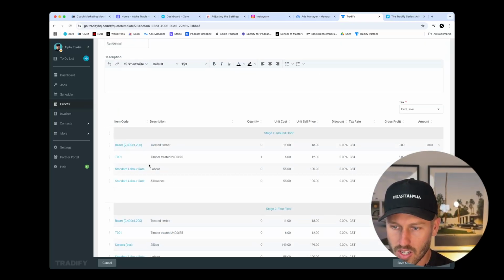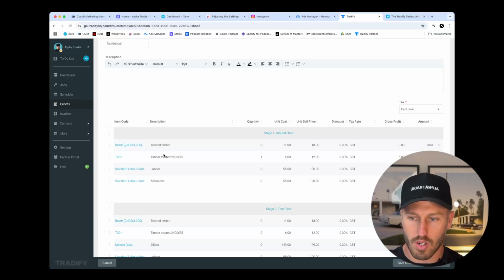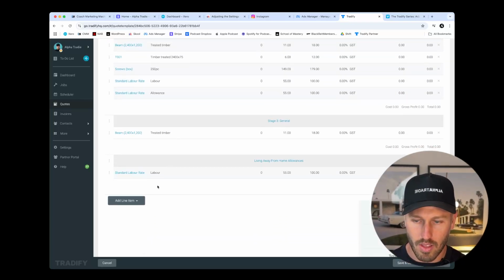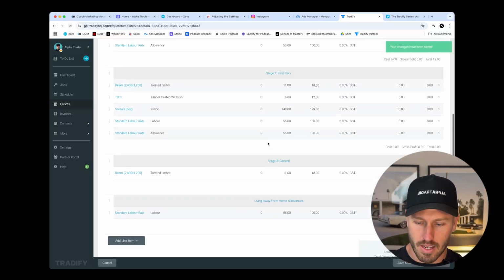There we go, I'm adjusting so my labor sits down below, so my materials are at the top, my labor's below, materials at the top, labor's below, and then we've got the other two items in there. Save and continue, and that is generally how to build a quote template.